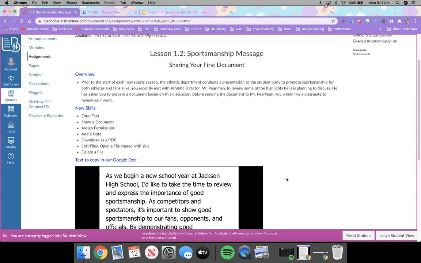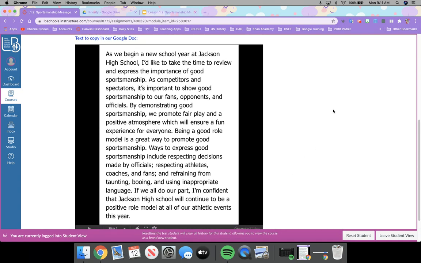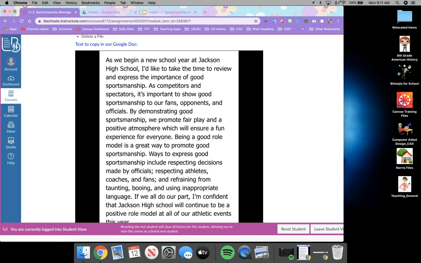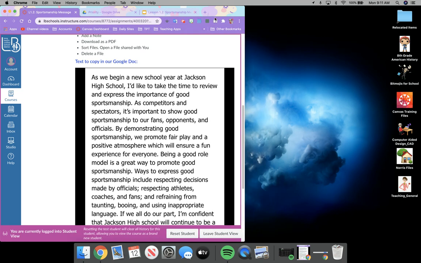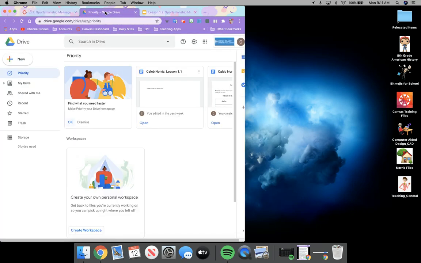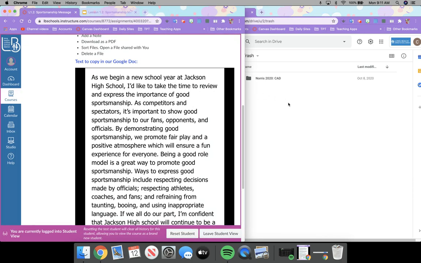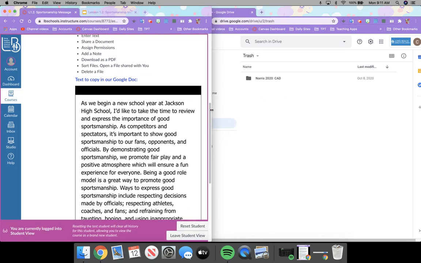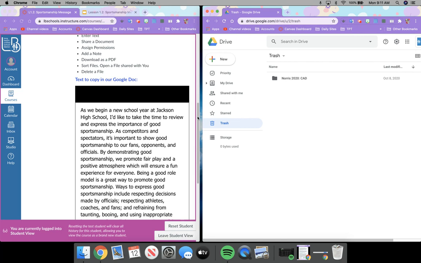So what we're going to do in a moment is open a Google Doc and type what we see on the slide here. To make it easier for us, I would like for you to minimize your window. And then I'd like you to open your drive so that you have two windows open at the same time. So if you could please pause your video and do that for me now, and then we'll get started. Pause the video and create two windows on your desktop the way that you see mine here.